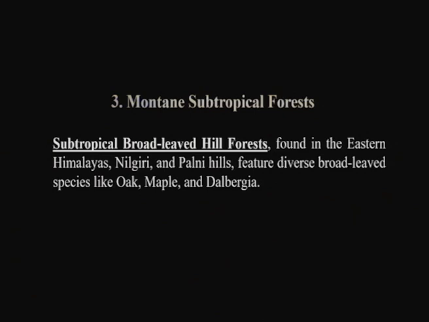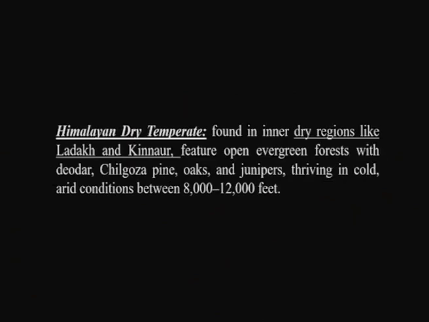Fourth, mountain temperate forest, classified as mountain wet temperate at different altitudes, Himalayan moist temperate, then Himalayan dry temperate forest types. Fifth, we have subalpine, mostly at high altitudes in cold conditions.